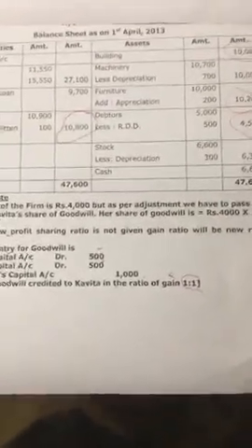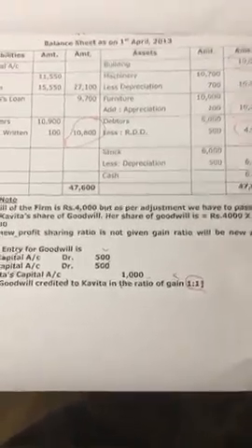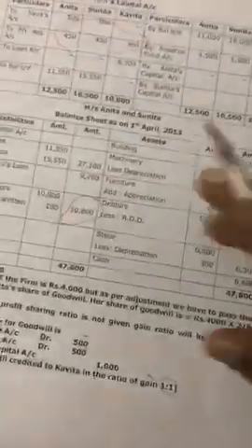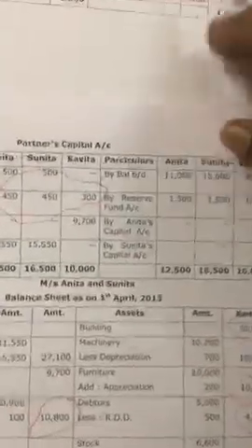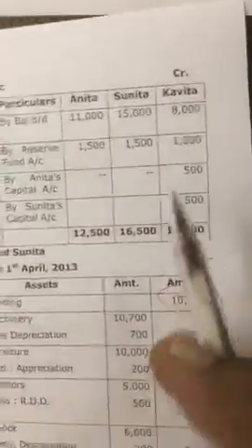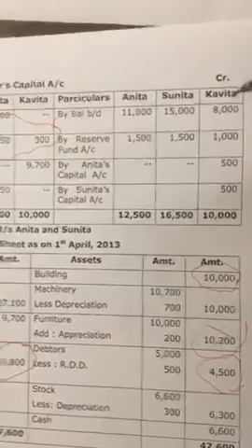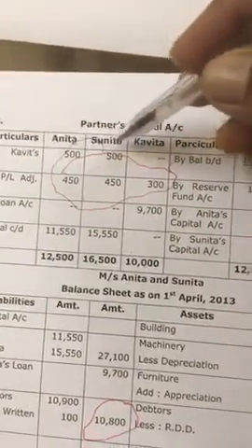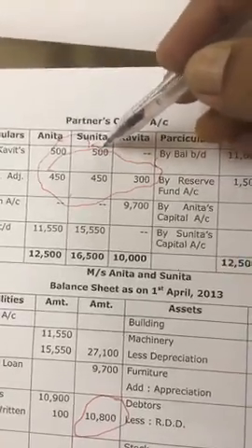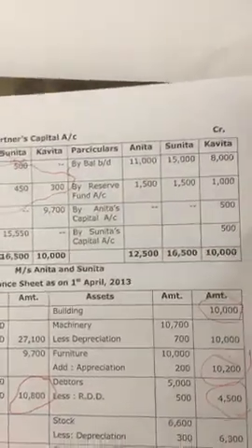In the previous problems, what we did, we passed two journal entries and accordingly we gave the effect of goodwill in the capital accounts of partner. Now, how to show in the partner's capital? See here, the entry passed was Anita's capital account debit, Sunita's capital account debit to Kavita.